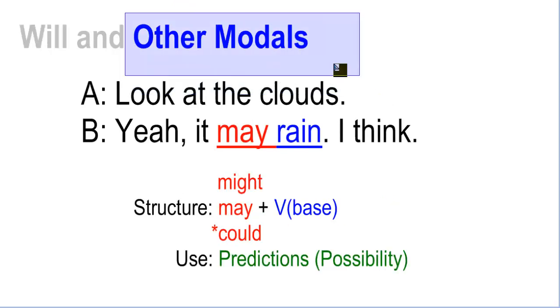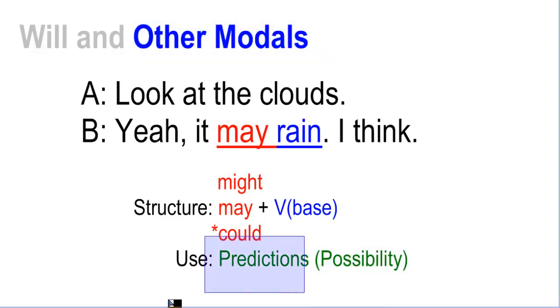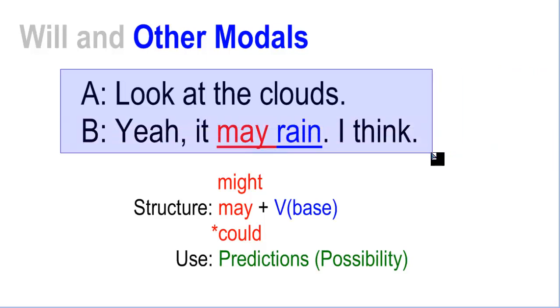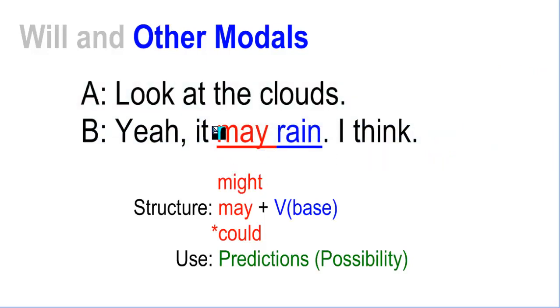But you can use other modals too. Okay, and these modals help you to express possibility. It's still a prediction, but it's a possibility. Look at the clouds. Yeah, it may rain. So here you have three modal verbs you can use: might, may, or could. Add the verb in base form. In this case, the difference is that it's a prediction, but you are not necessarily sure. You are just mentioning that it's a possibility in the future. It may rain, it might rain, it could rain.